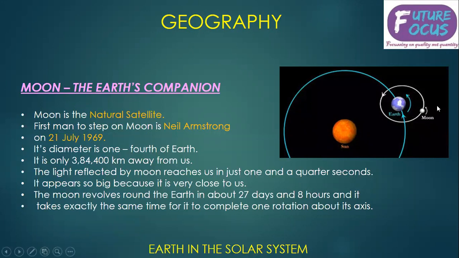This is shown in the figure. The moon revolves round the Earth in about 27 days and 8 hours. And it takes exactly the same time to complete one rotation about its axis. We have already studied what is rotation and what is revolution. Revolution is moving around, and rotation is spinning on its own axis. Orbiting is revolution, right?